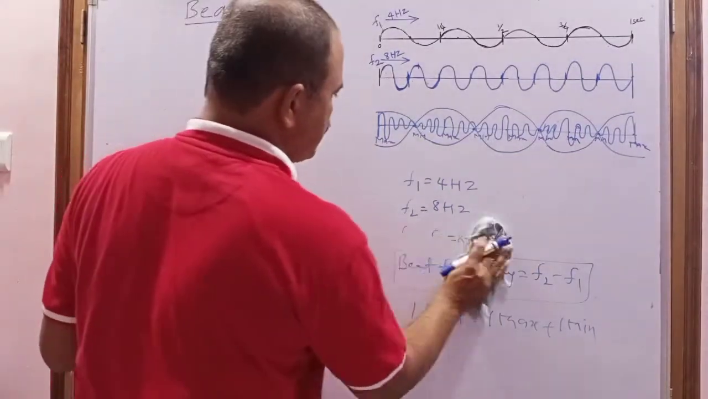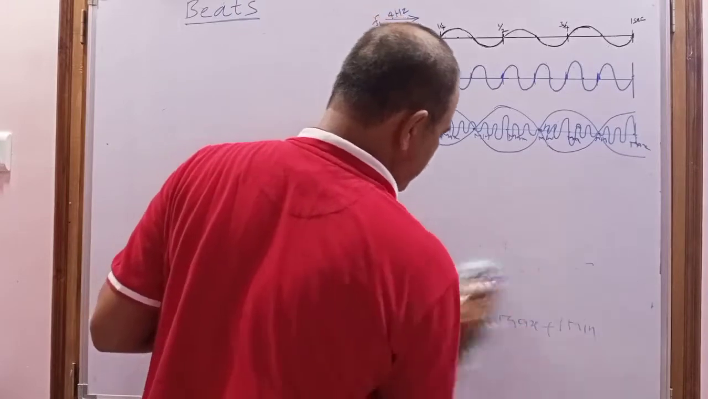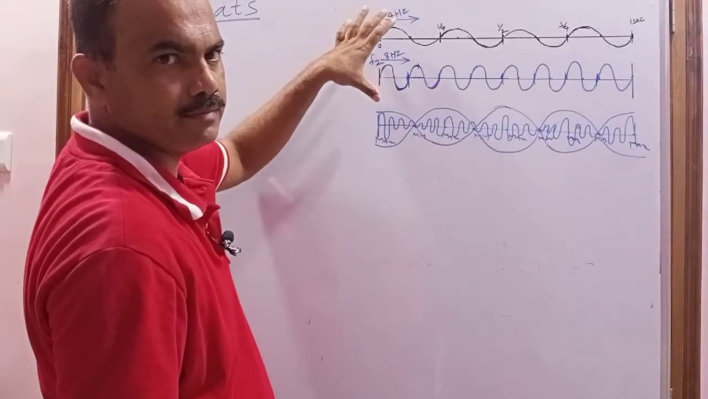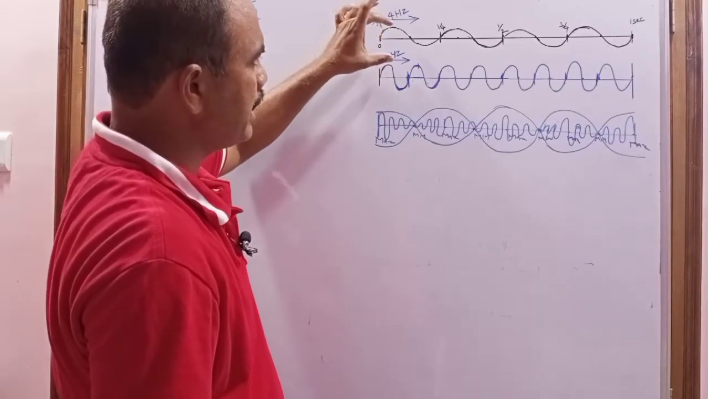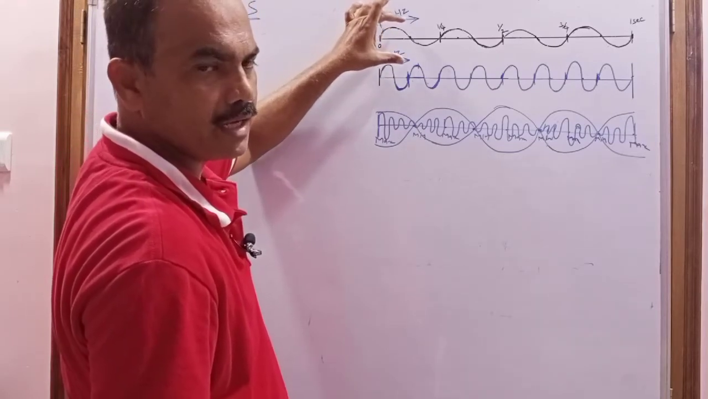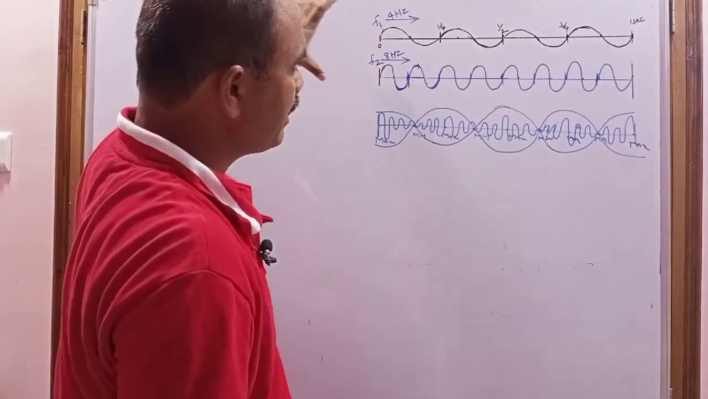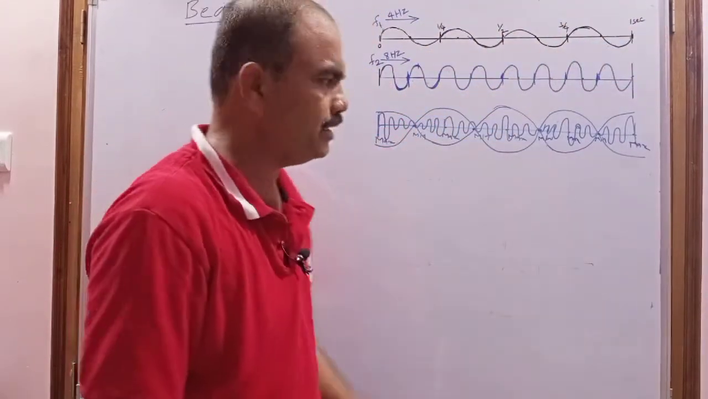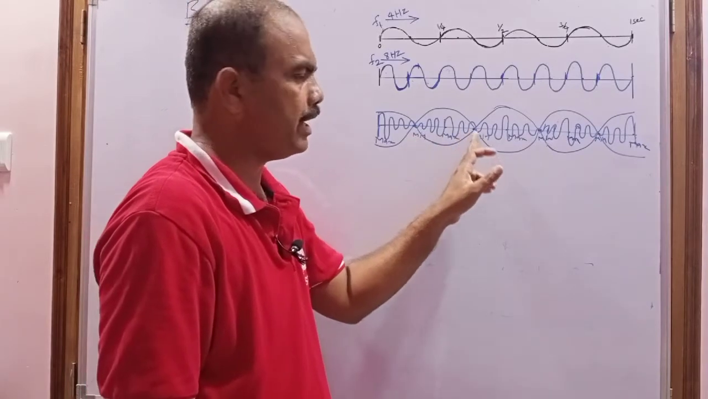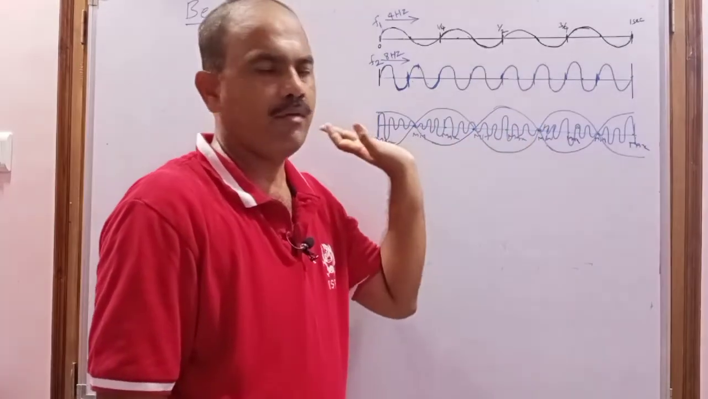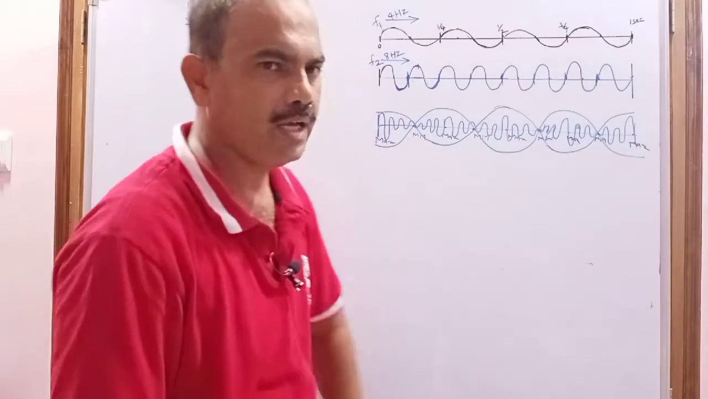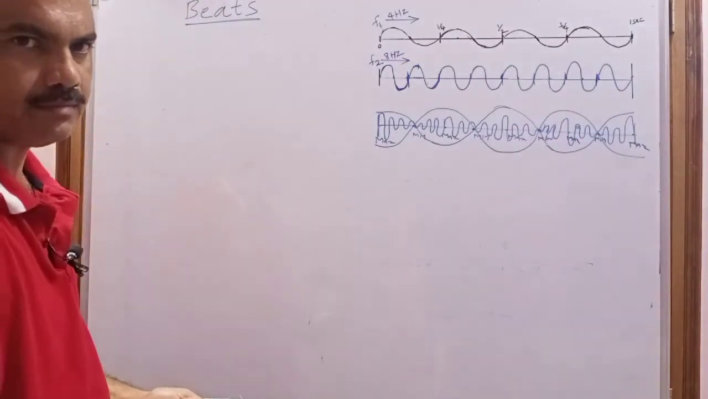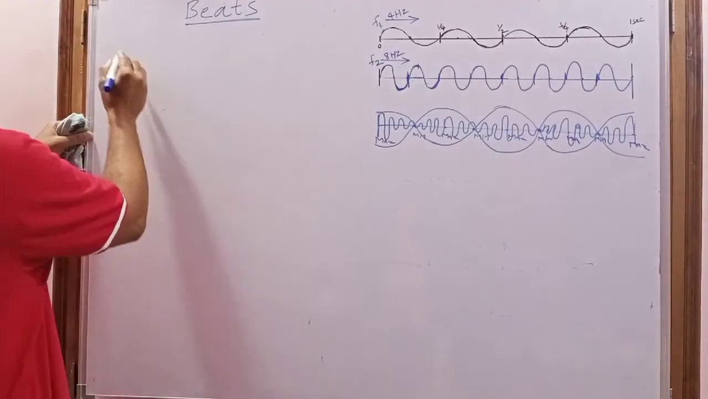So what is the definition? Two sound waves having slightly different frequencies, traveling in the same direction are superimposed, then the resultant wave intensity becomes maximum and minimum after regular intervals of time. So that phenomenon is called as what? Beats. So what is the definition of beats?